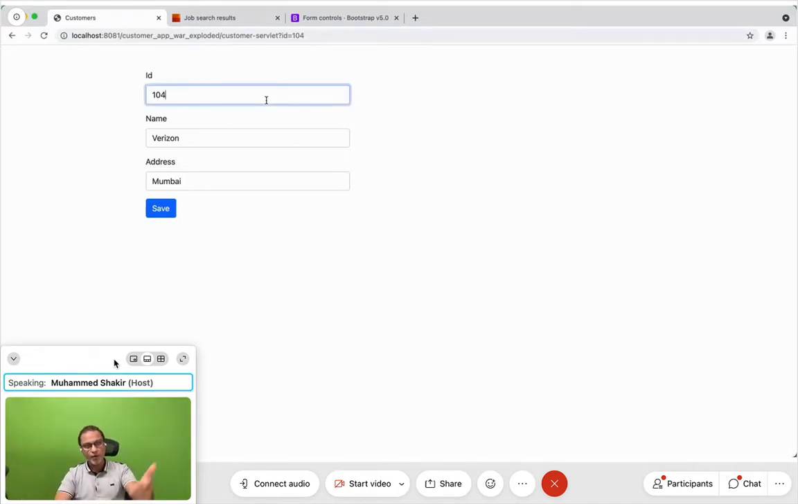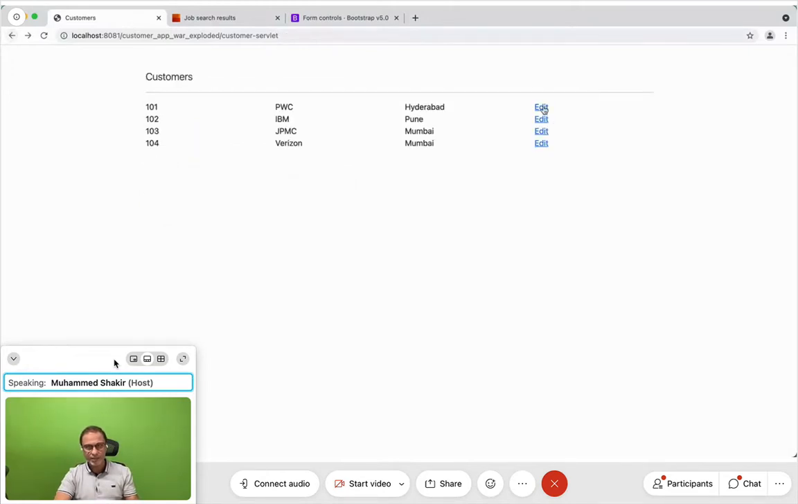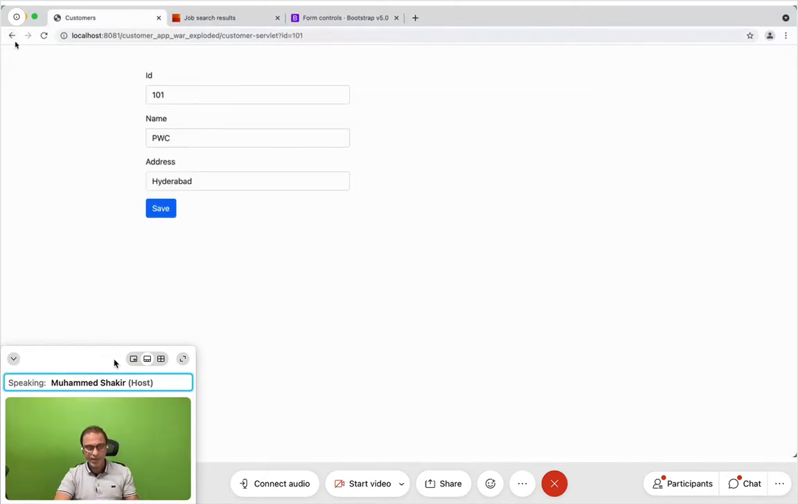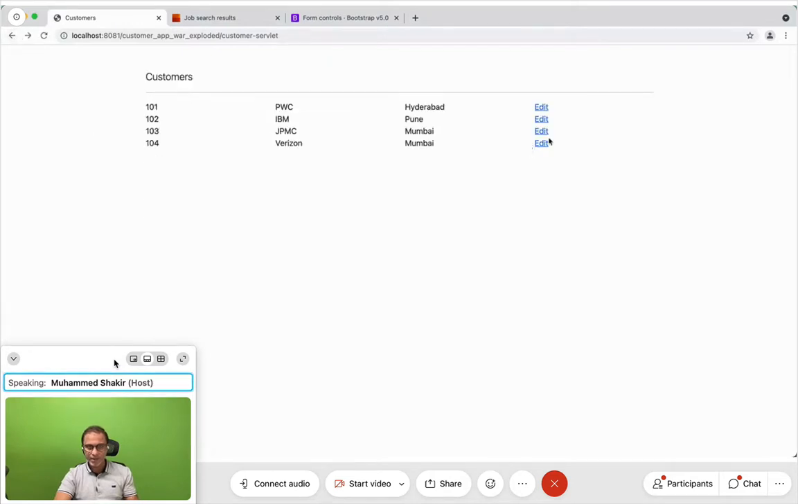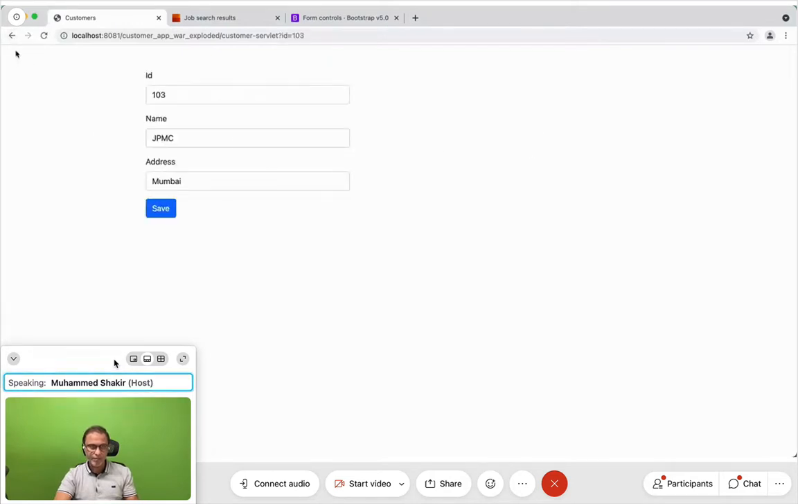You see this 104 Verizon Mumbai. I go back here, I click on edit, 101 PwC Hyderabad. I click on edit, 102 IBM Pune. I click on edit here, JPMC Mumbai. Fantastic stuff. You see Verizon, 104 Verizon Mumbai.